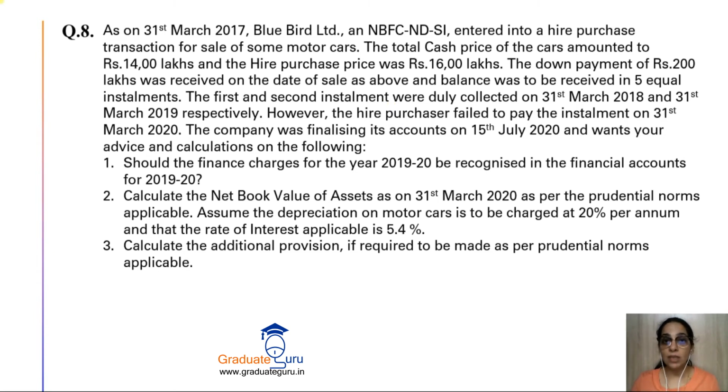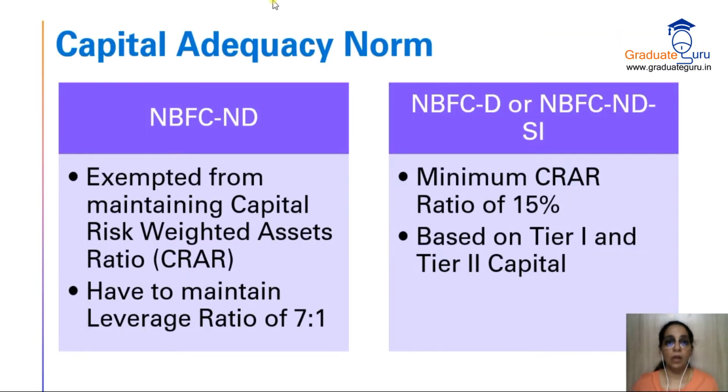Now with this sum, we complete the basic norms. But there are some other additional norms also. दो additional norm है which have to be fulfilled by NBFC D and NBFC ND SI. So now let's go further and see what those additional norms talk about. So the next norm is capital adequacy norm. क्या NBFC के पास enough capital है या नहीं? That is what is checked by this particular norm.